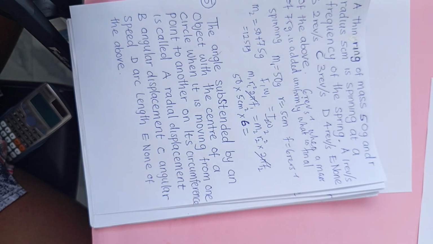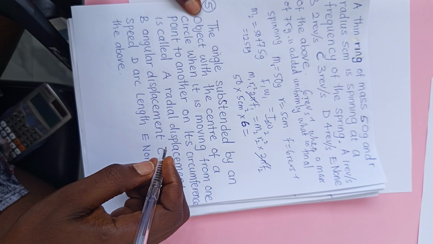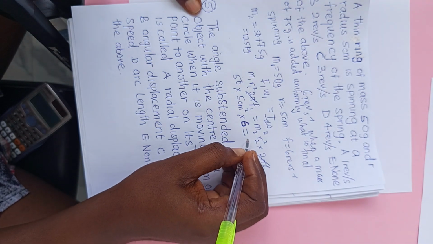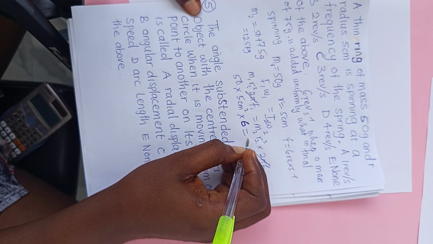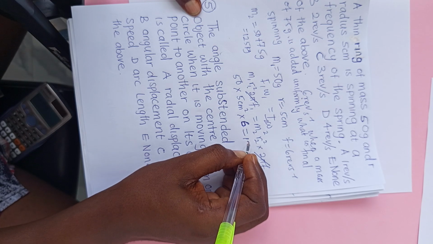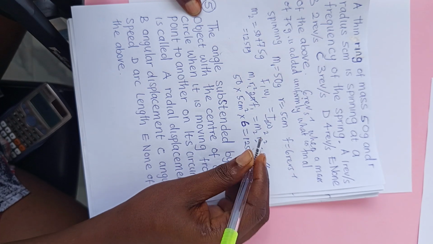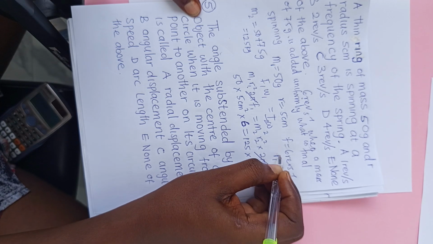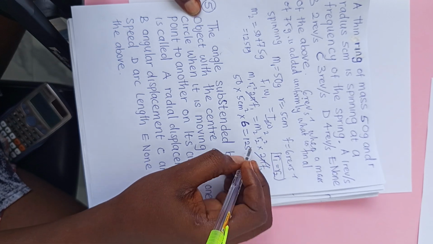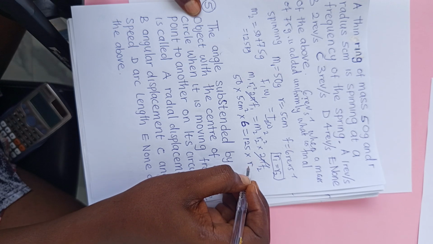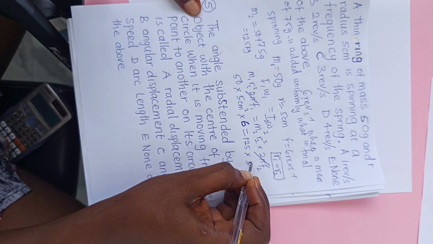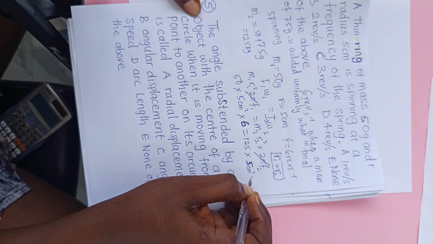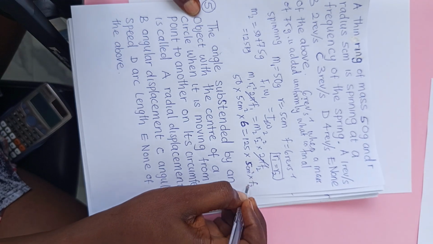Don't forget that they said it was added to the ring. So there will be an additional mass of 75 gram added to the 50 grams. So I would have 125, and the radius R1 is equal to R2, so R is still the same, 5 centimeters squared, times F2.